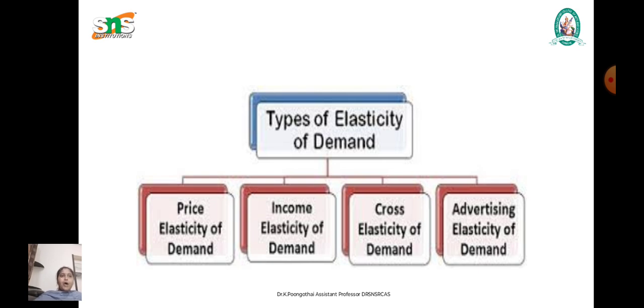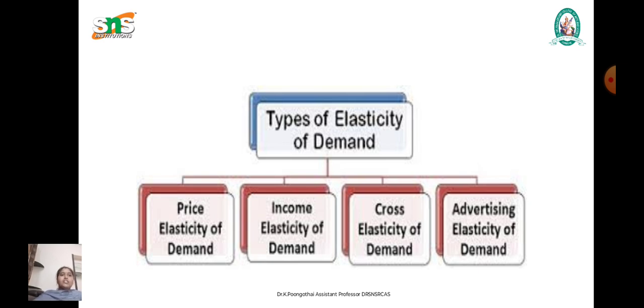Positive means normal goods, where demand increases as income increases. Negative means demand decreases as income rises, so that is inferior goods. Luxury goods have high income elasticity, as only people with high income can buy them. So positive elasticity means normal goods, negative elasticity means inferior goods, and luxury goods have high income elasticity.